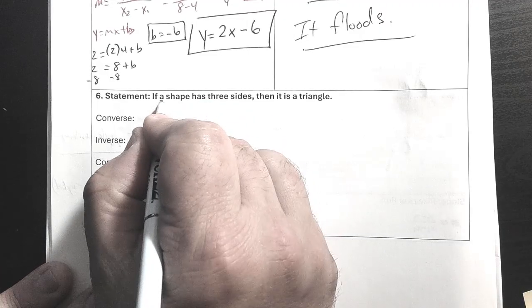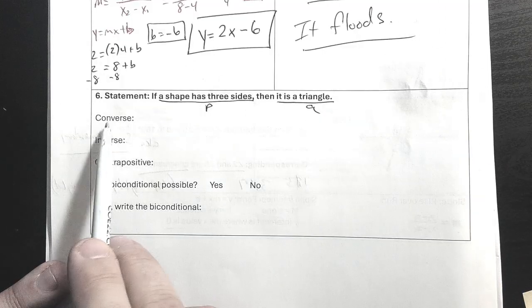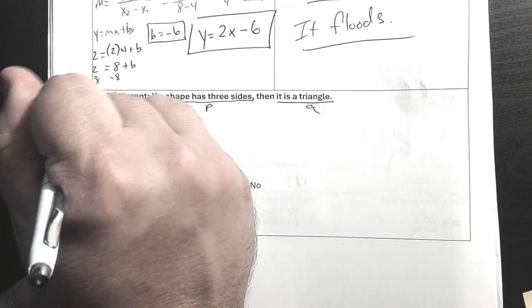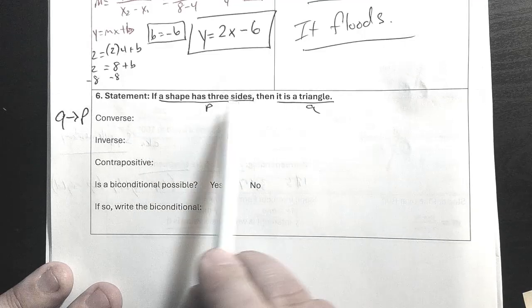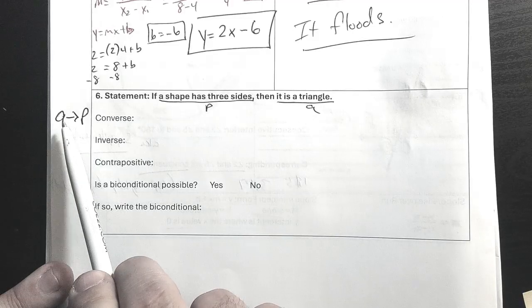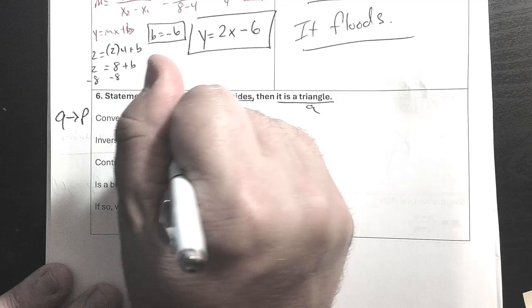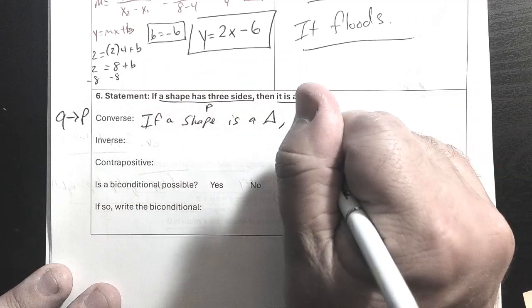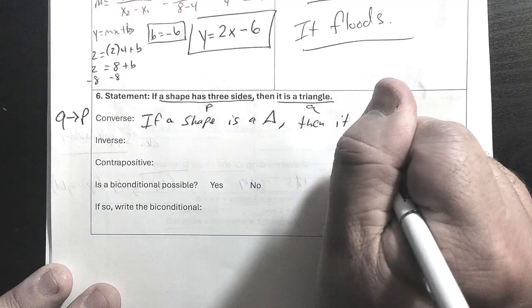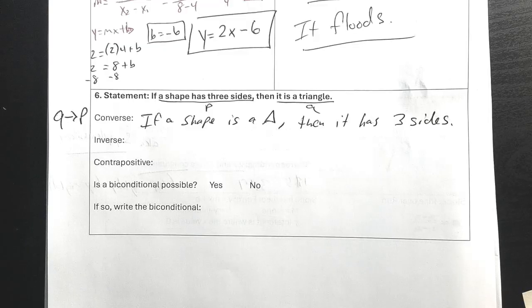So everything after if is the P, everything after then is the Q. So remember the converse. Converse is Q then P. So if P is if a shape has 3 sides, then it's a triangle. So our Q then P, or our converse, would be if a shape is a triangle, then it has 3 sides. We'll abbreviate where we can.